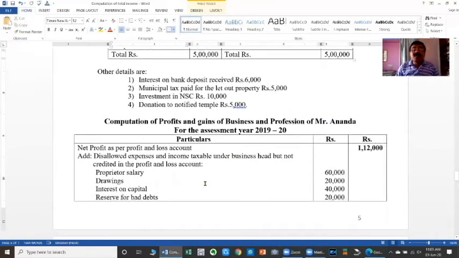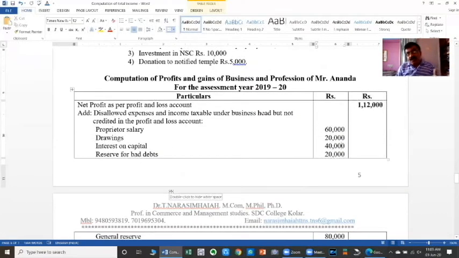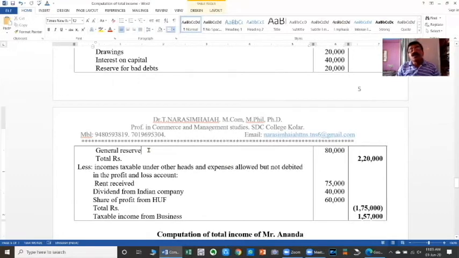So expenses debited in the P&L account, not related to the business, or in other words, which are disallowed as per the Income Tax Act, are: proprietor salary 60,000, drawings 20,000, both being personal; interest on capital also personal, that is rupees 40,000; reserve for VAT. Any reserves and taxes are also not allowed, provided the reserves kept for taxes but not paid before the date of submission of IT returns are also disallowed. Therefore, here reserve for VAT is disallowed 20,000, and transfer to reserves and surplus is also disallowed 80,000. Therefore, total disallowed expenses are rupees 2,20,000.